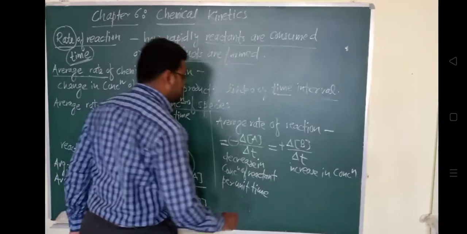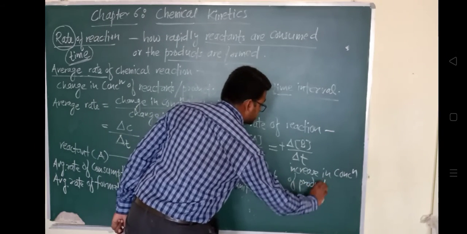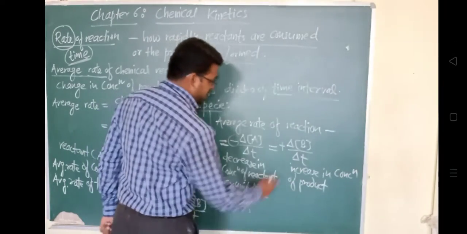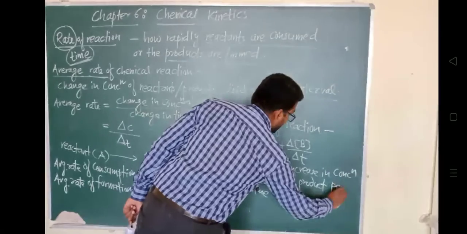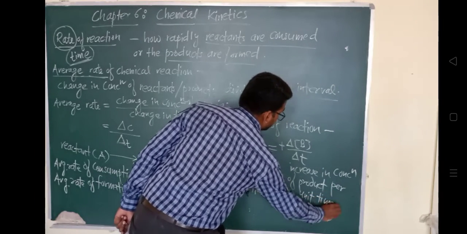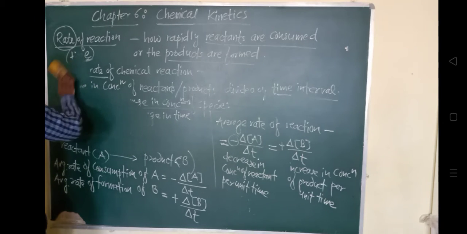Product का concentration. So in this way, the average rate of consumption or average rate of reaction can be understood for the reactants and the products.